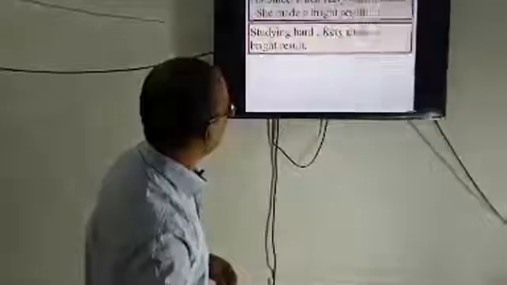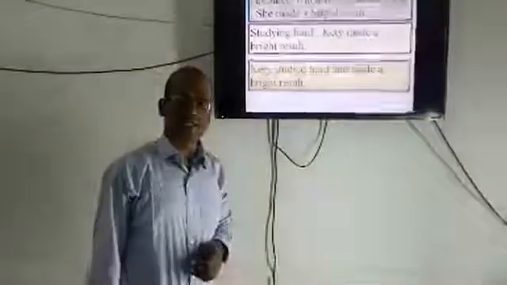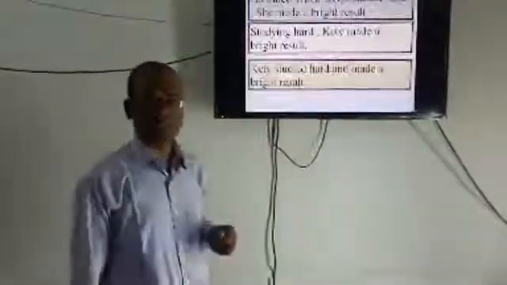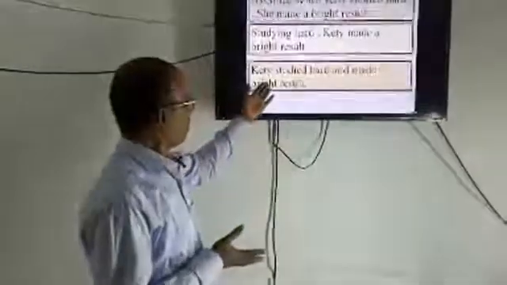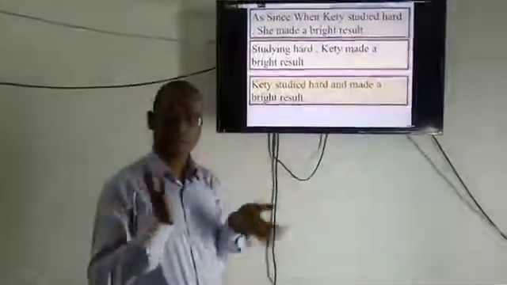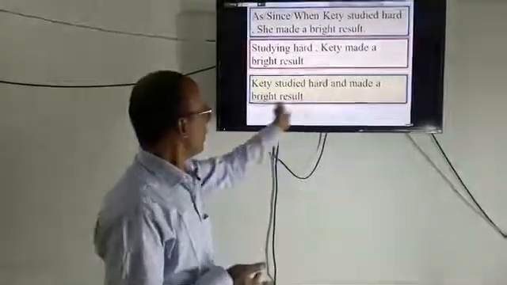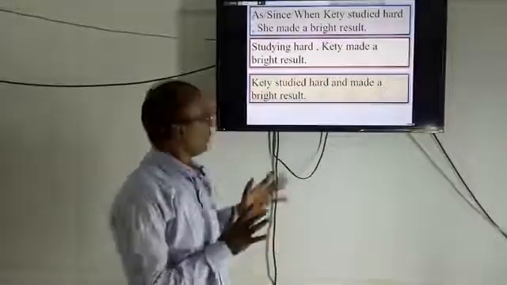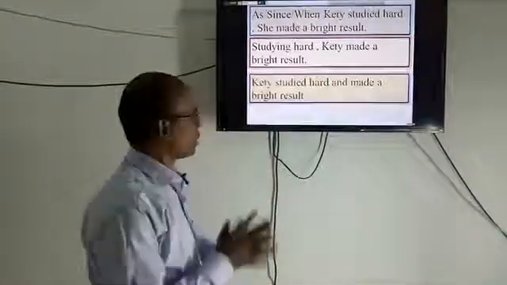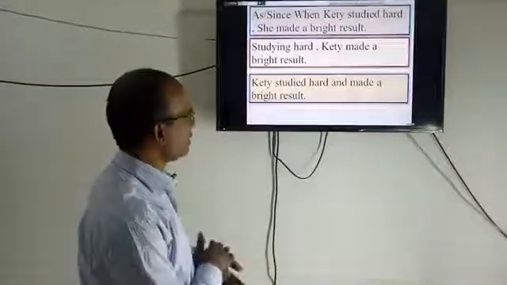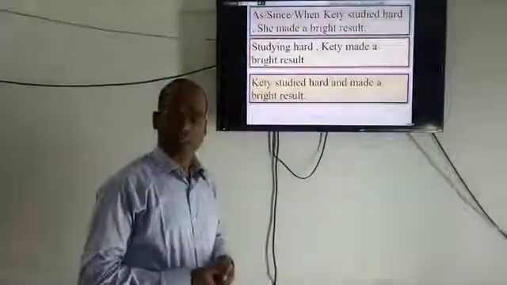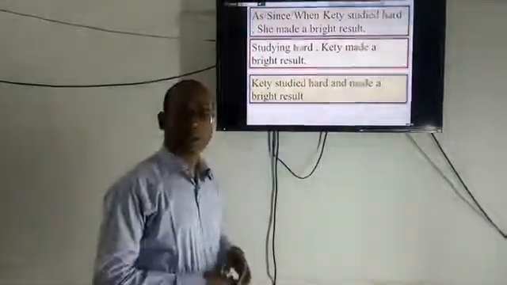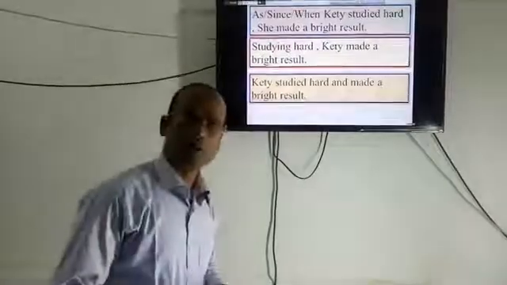So look at this sentence: Katie studied hard and made a bright result. There are two sentences. Katie studied hard, a complete sentence, an independent clause, and she made a bright result. So there are two independent clauses, and each can express meaning clearly, and these two have been connected by the coordinator and. So it's a compound sentence.